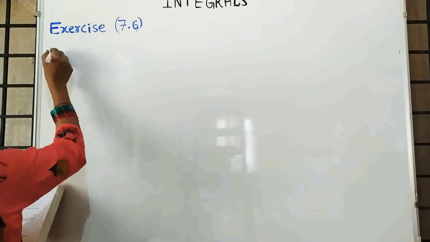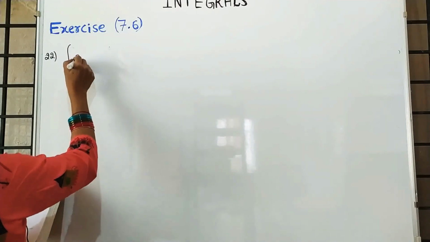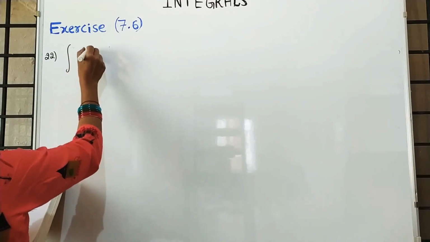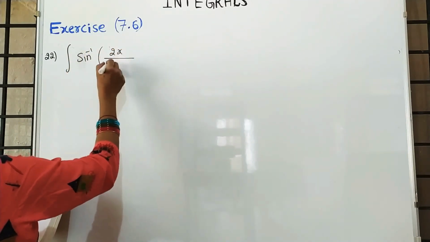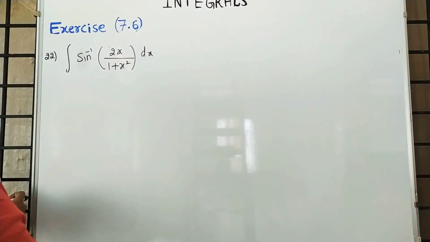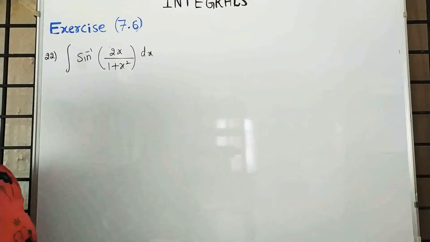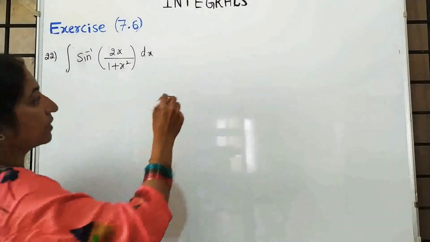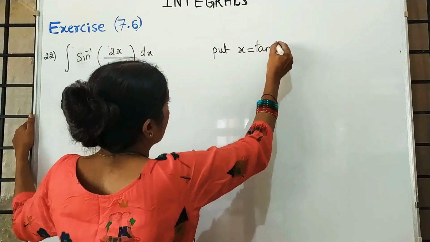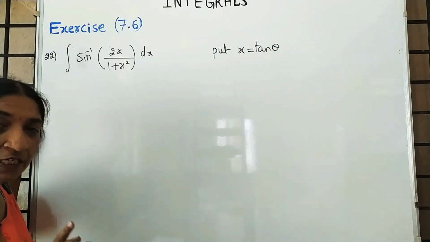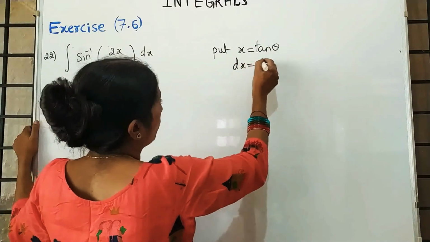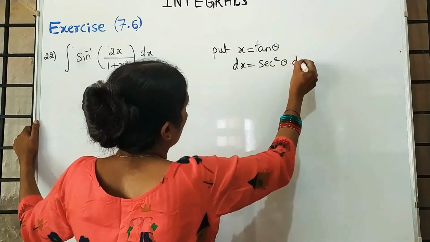Question number 22 in 7.6: integration of sin inverse of 2x upon 1 plus x square into dx. Here there are two methods. One is if you are familiar with inverse trigonometry, directly you can write. Otherwise, here I am writing x is equal to tan theta, and remember with integration I am doing a substitution. With integration, if you go for a substitution, we have to differentiate. dx is equal to secant square theta into d theta.